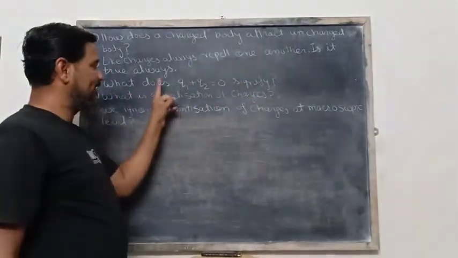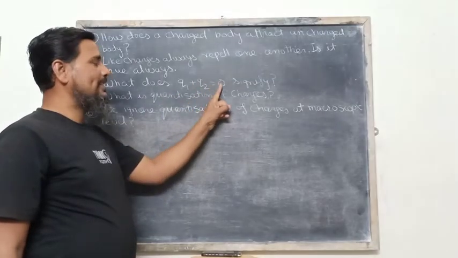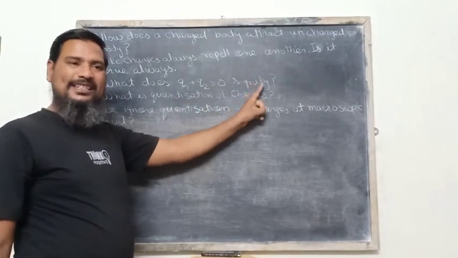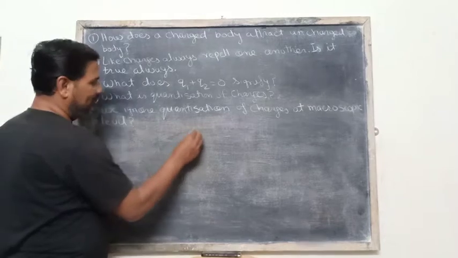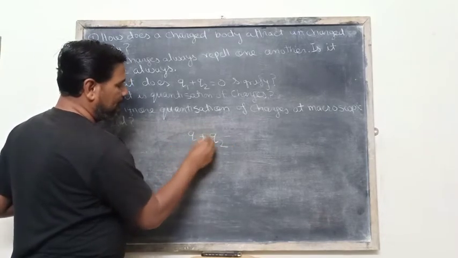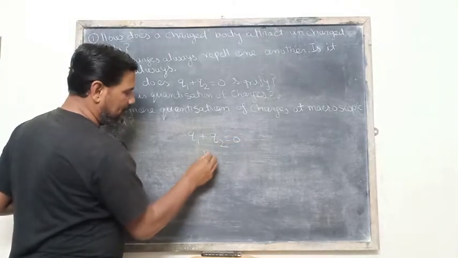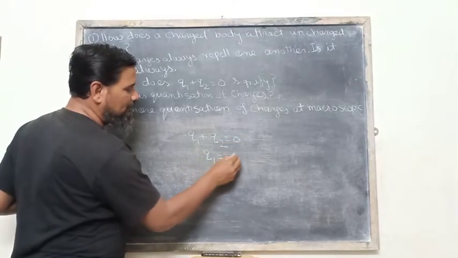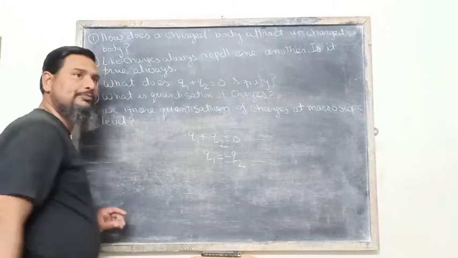If Q1 plus Q2 is equal to 0, then Q1 is equal to minus Q2.